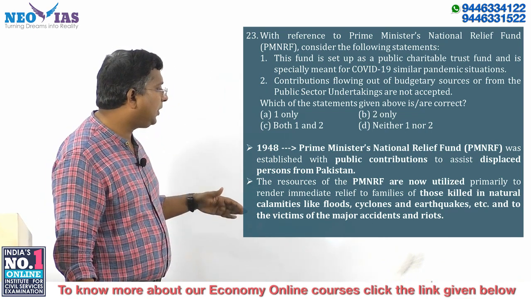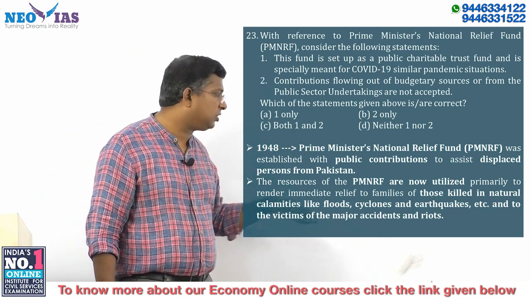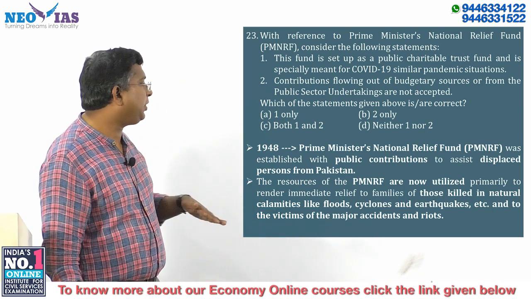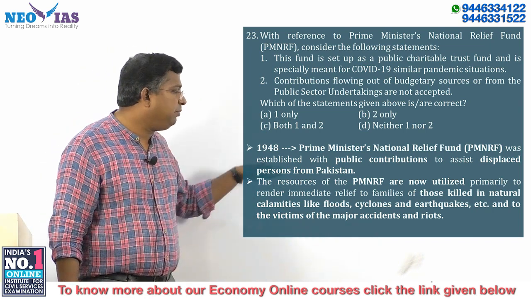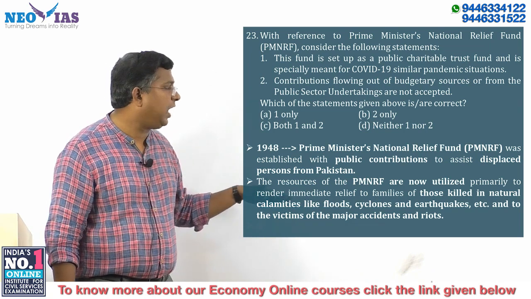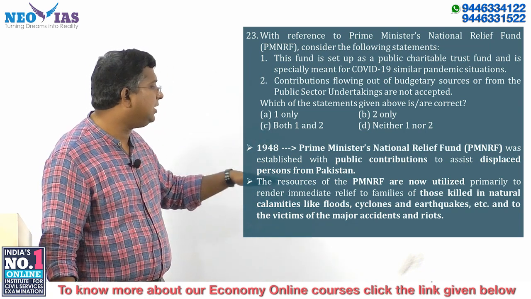But later the resources of this National Relief Fund are utilized primarily to provide immediate relief to families of those killed in natural calamities.